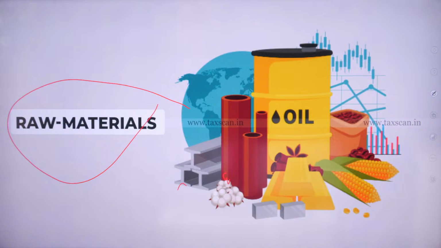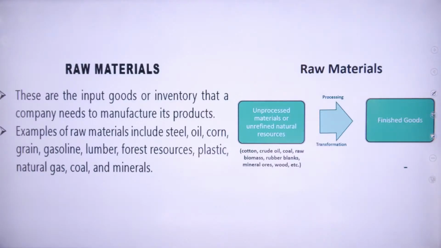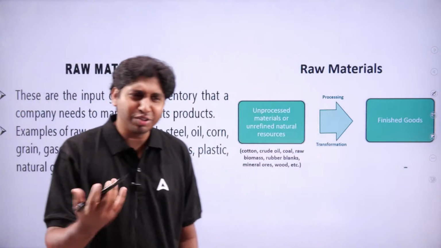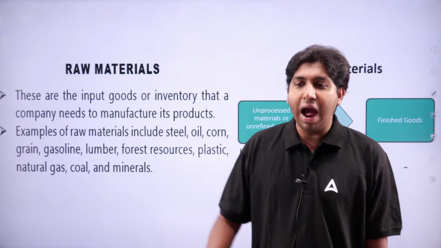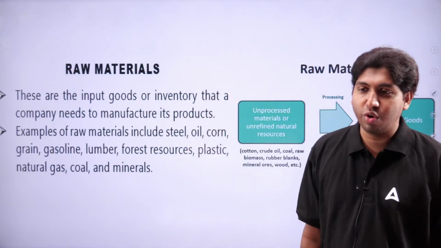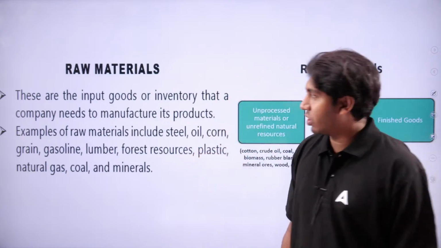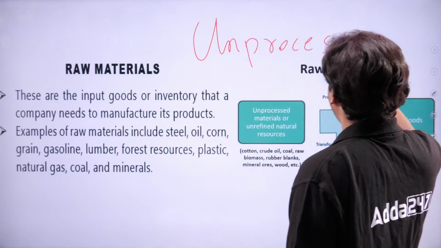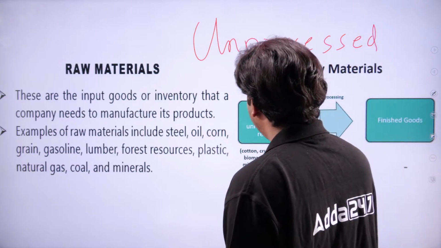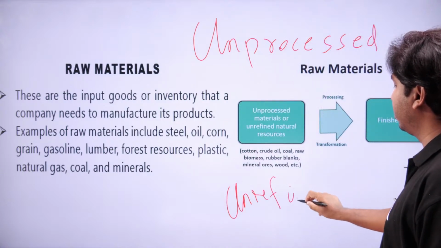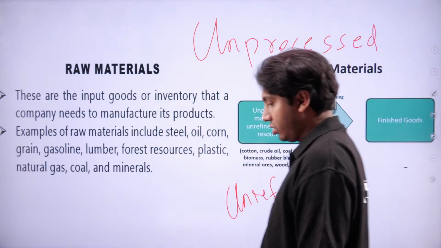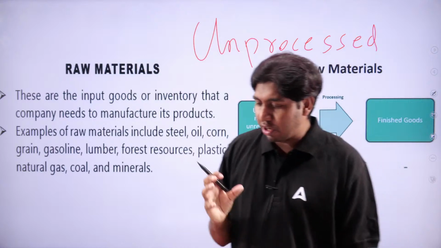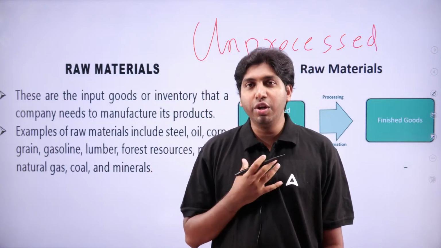So raw materials means what? Raw materials are resources, these are inputs. See, unprocessed or unrefined material. What are the keywords? Unprocessed, unrefined natural resources. That is not processed, not refined. If a particular thing is processed, then we will use it.